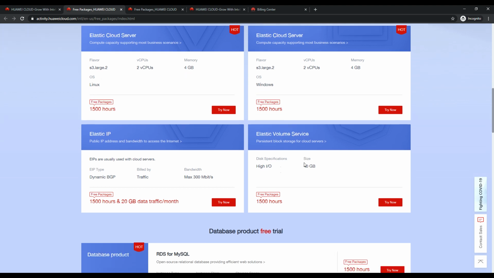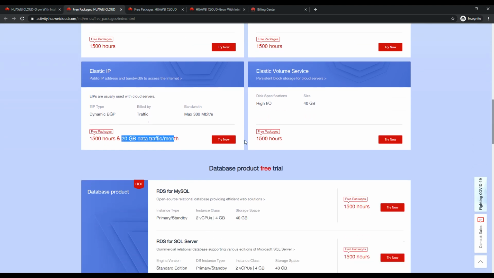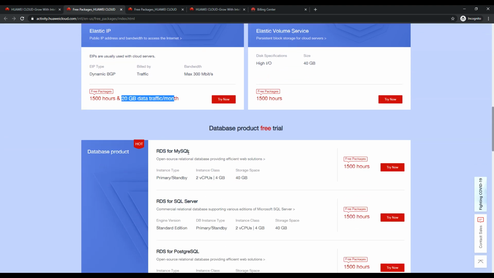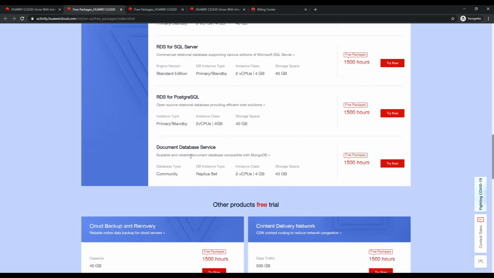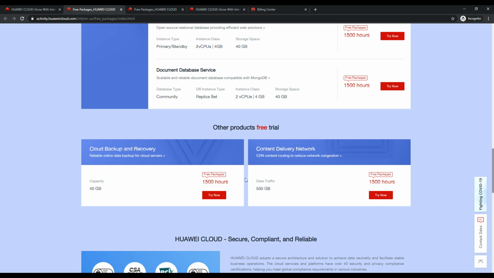Otherwise, things are very powerful here. Another thing is, you will get 20 GB of data traffic. It is aggregated, whether it comes from your Linux machine or Windows machine, or any service which we are going to utilize in the near future, because they also have RDS for MySQL, the managed database services, and a couple of other things.